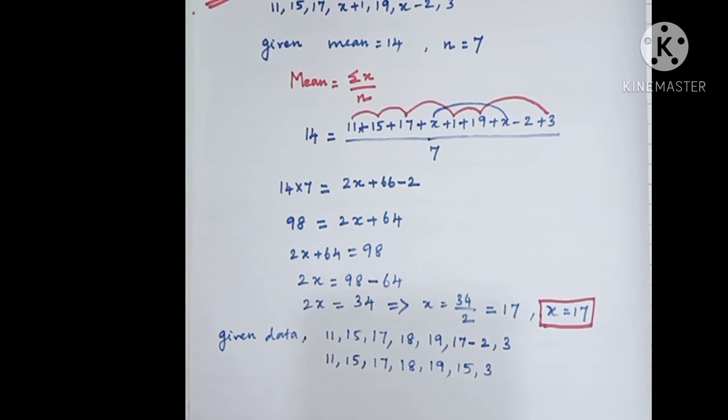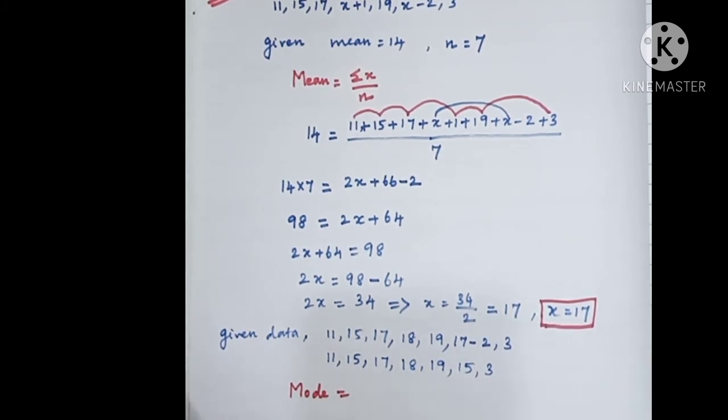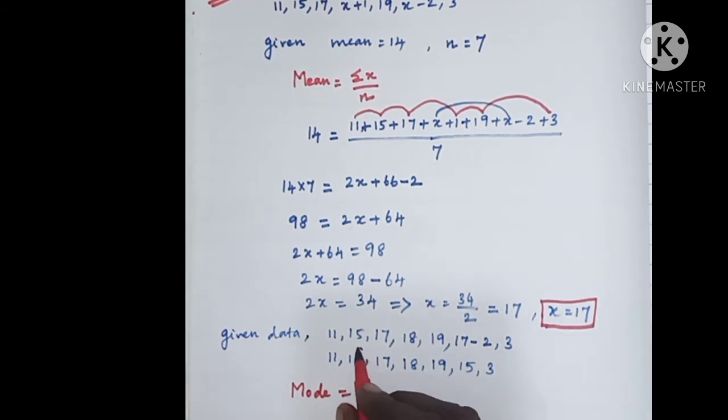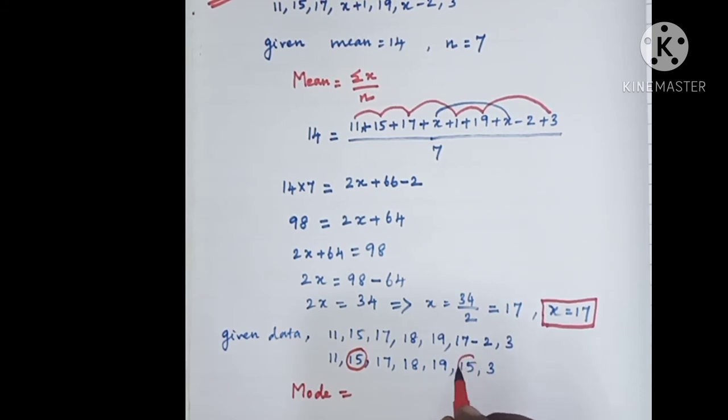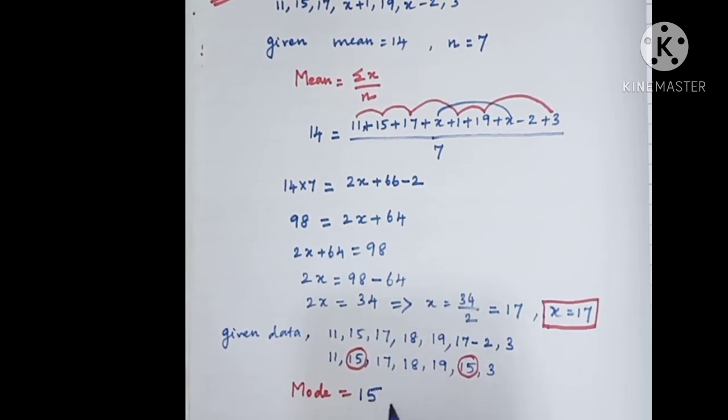Now you have to identify the mode. You know mode is nothing but the maximum occurrence value. So which data occurs the maximum number of times? You have to identify. The number 15 occurs 2 times, isn't it? The number 15 occurs 2 times. Therefore, mode is equal to 15. This is the answer for the third sum.